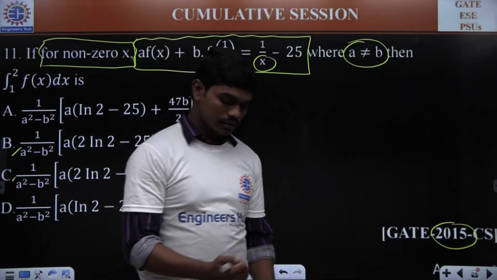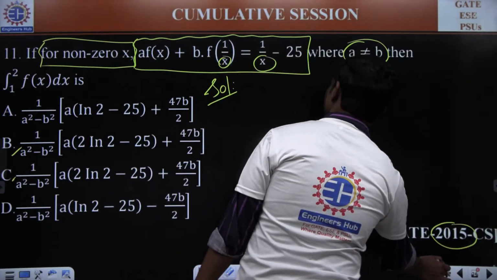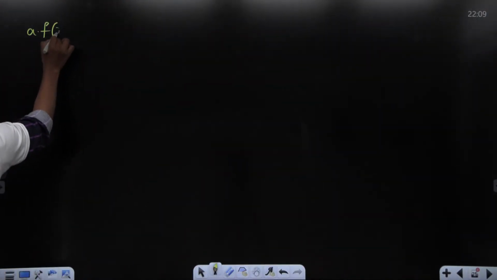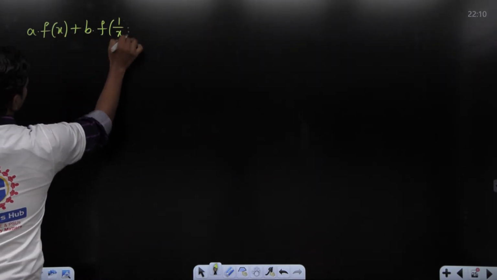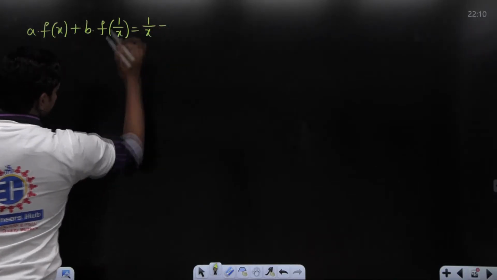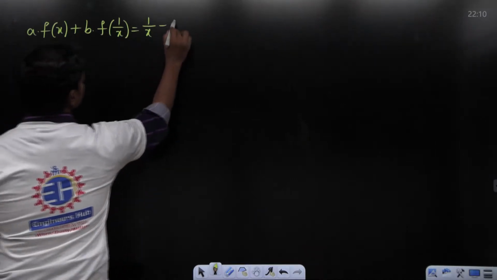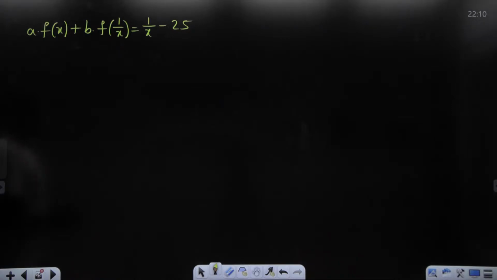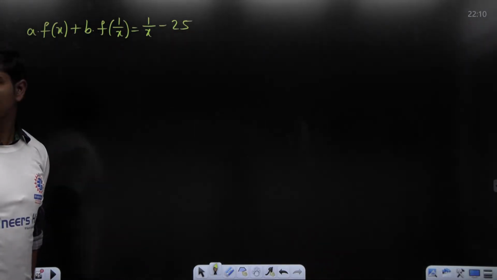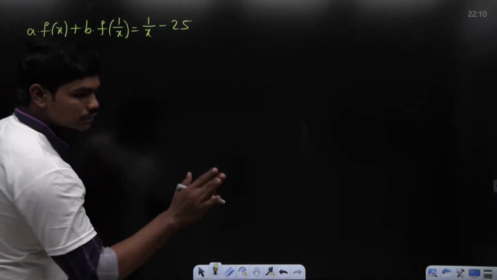Okay, so try to answer this question. Option A. Look, I'll help you out with this question. You have a into f of x plus b into f of 1 by x is equal to 1 by x minus 25, as given in the question. We'll see what to put in place of f of 1 by x later, but for the time being, please stay focused here because this is a good question. So let's try to answer this.